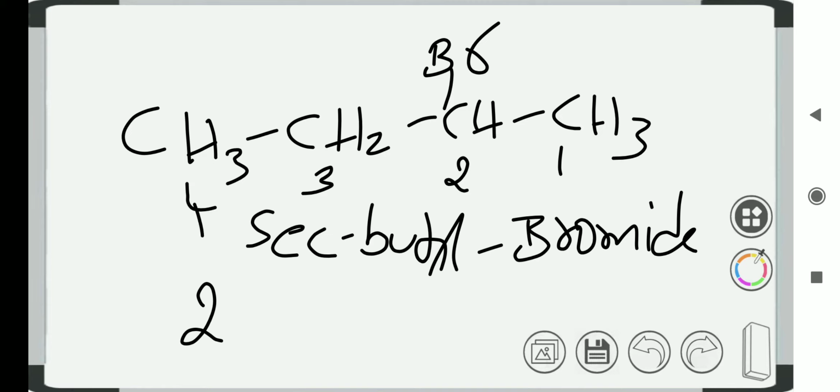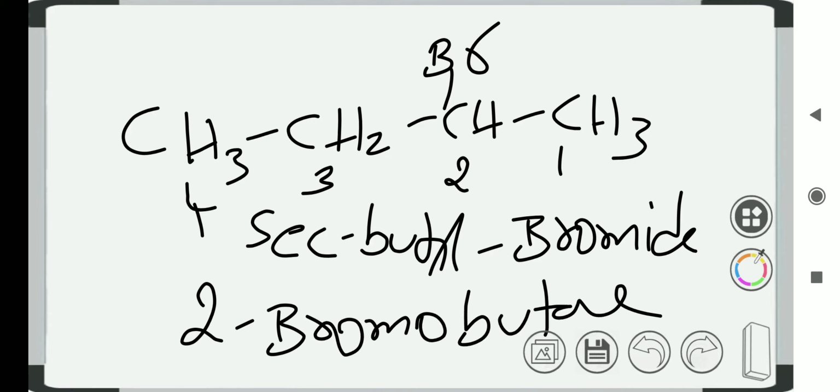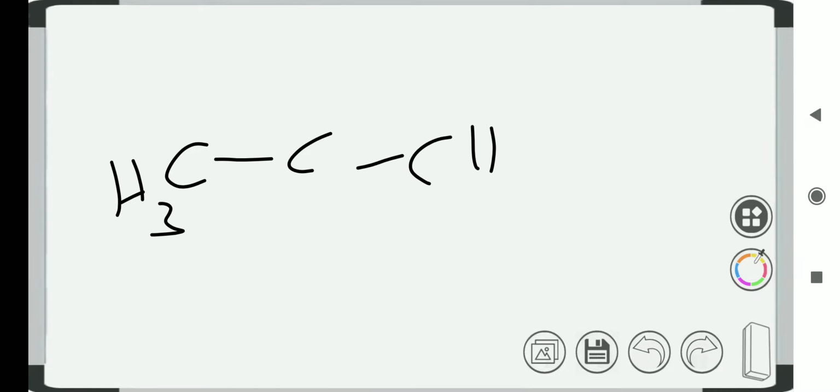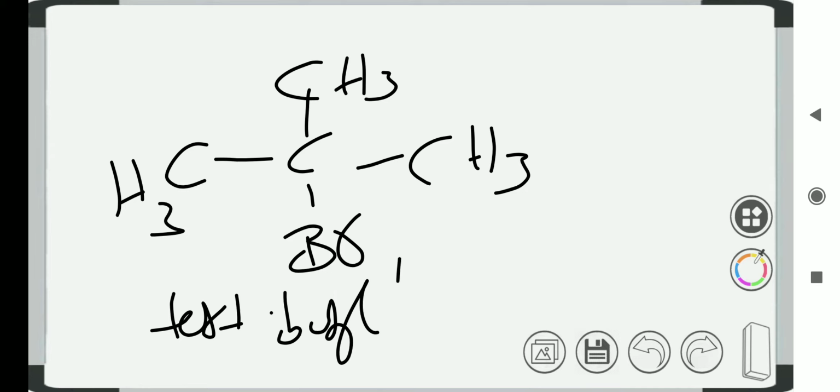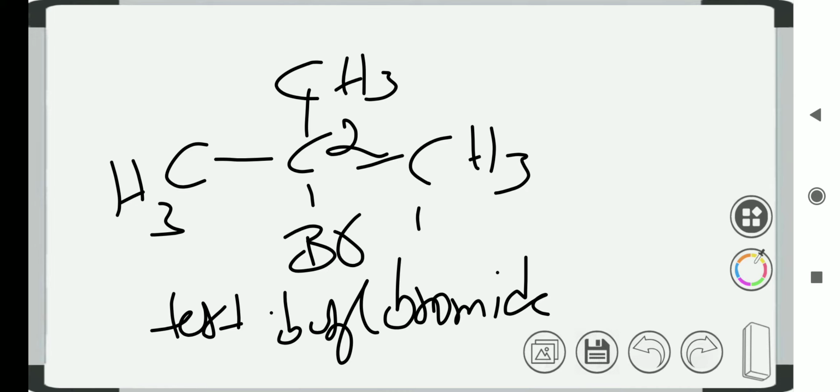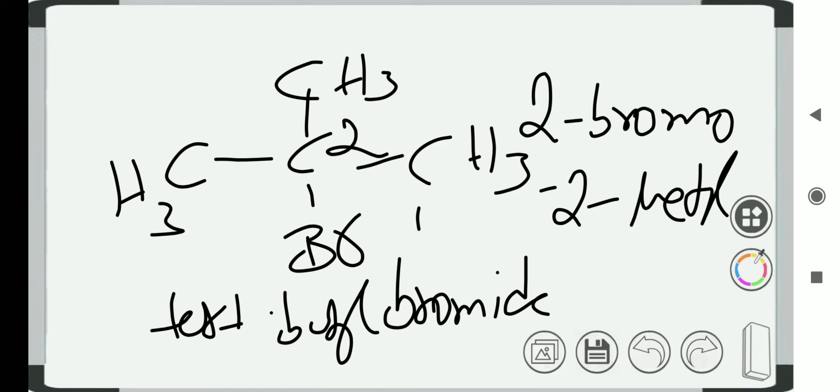Here your halogen stands at the second position, 2-bromobutane. Similarly, for the tertiary butyl compound, one of the hydrogens is replaced with a halogen, so it will become tertiary butyl bromide, or 2-bromo-2-methylpropane, going for the chain propane.